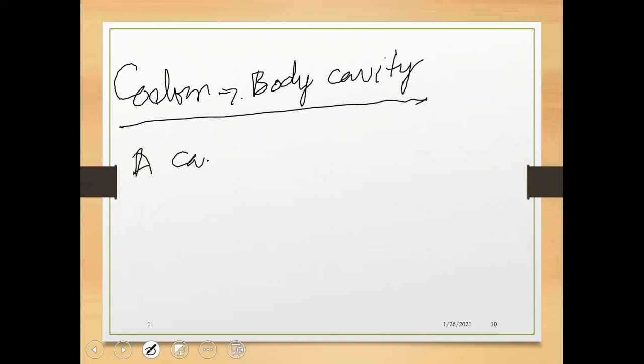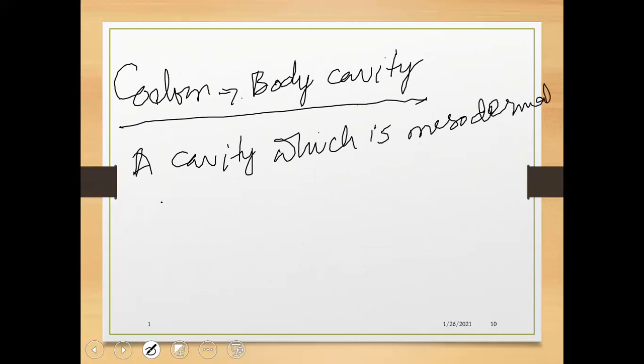Coelom is a body cavity which is mesodermal in origin. Mesodermal in origin means we have a cavity, and that cavity possesses the visceral organs.